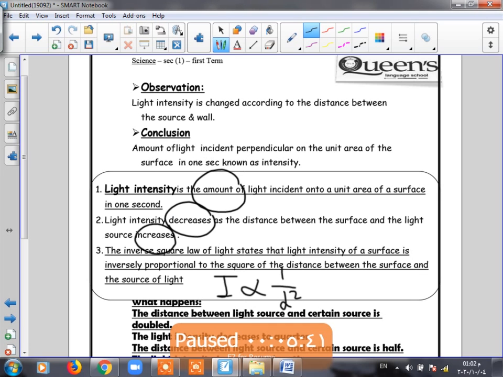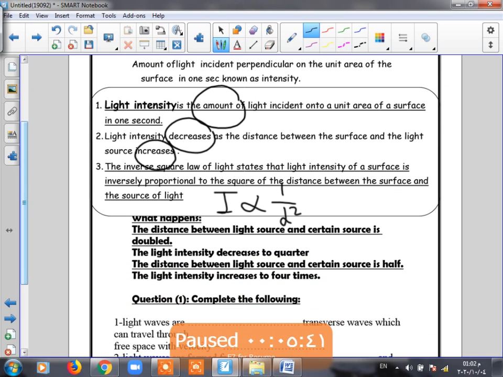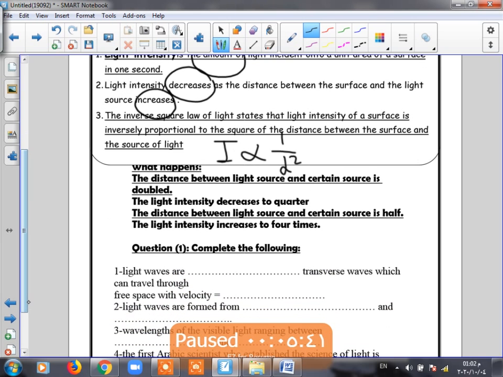What happens if the distance increases to double? The light intensity decreases to a quarter. What happens if the distance decreases to half? The light intensity increases to 4 times. So when I ask you which one has more intensity, when we stand from the light source 3 meters or 5 meters, sure we say it's 3 meters, because when we decrease the distance, the light intensity will increase, and so on.